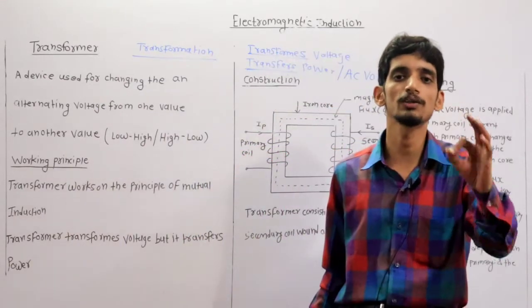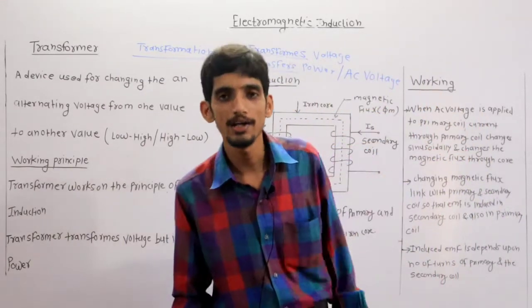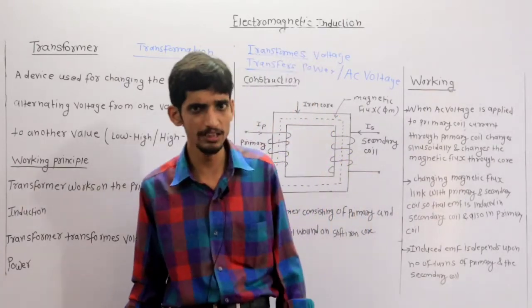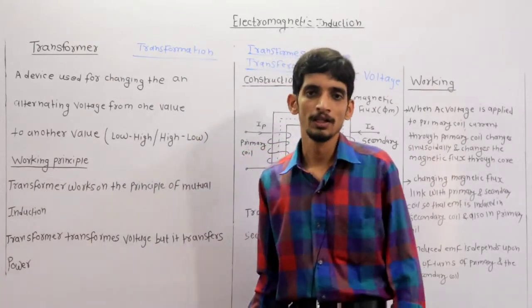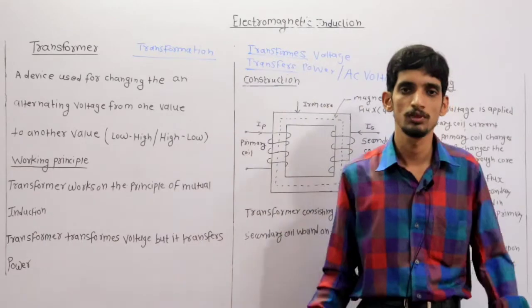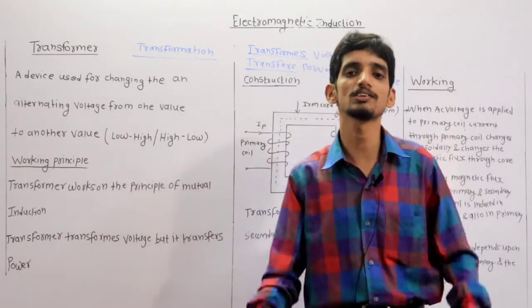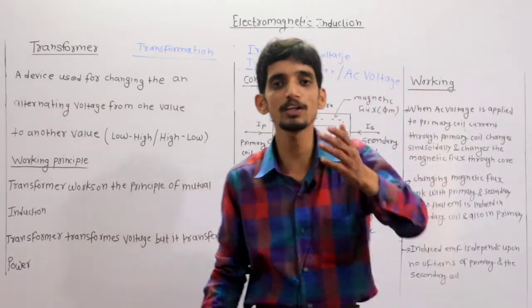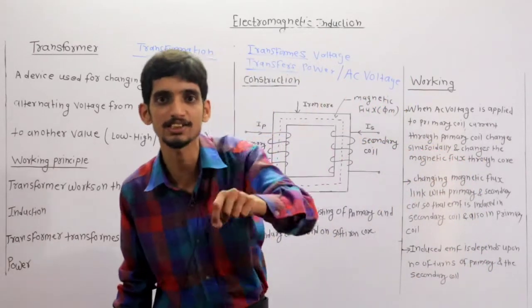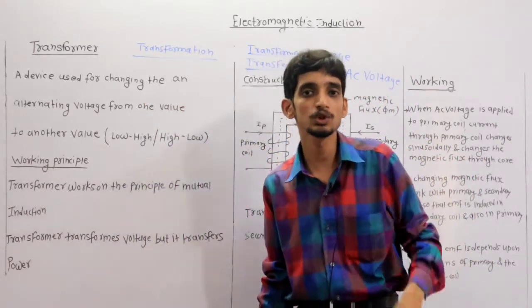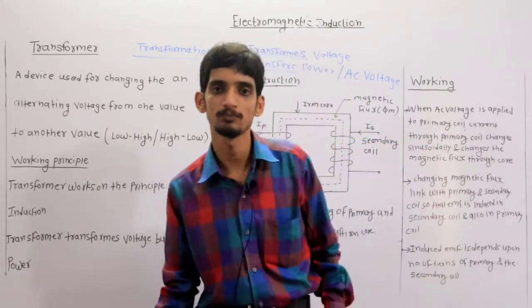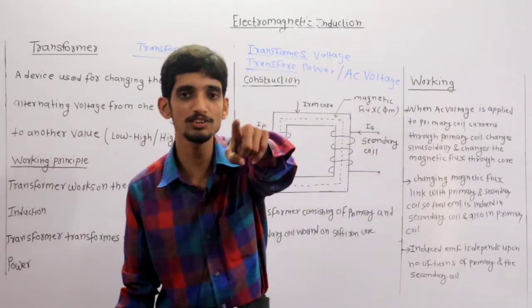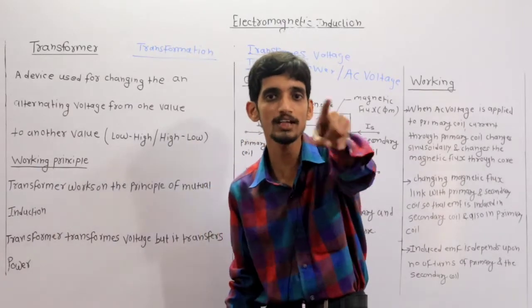It means that if we study the construction of a transformer, there should be more than one coil, because the mutual inductance phenomenon is applicable when there is more than one coil.